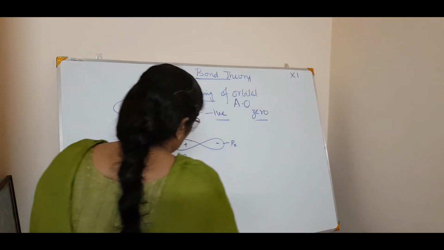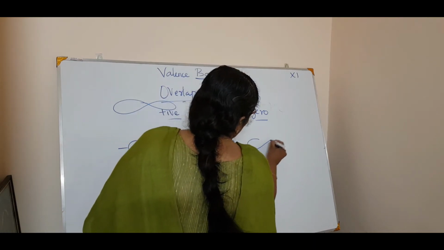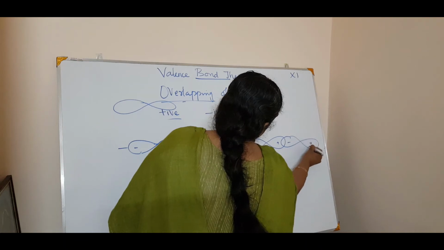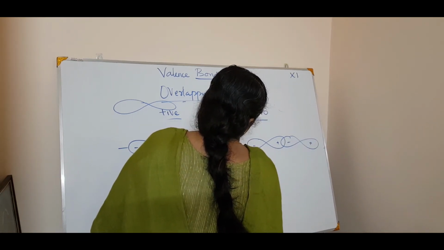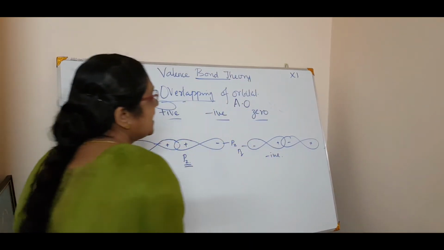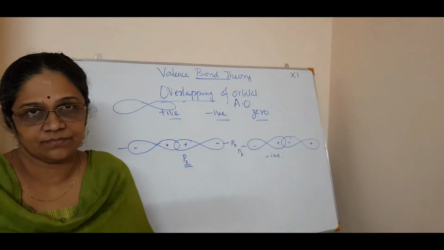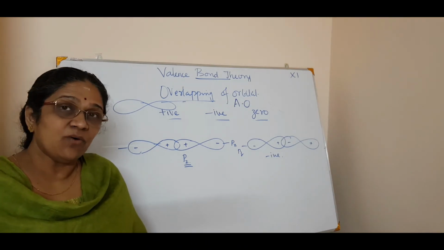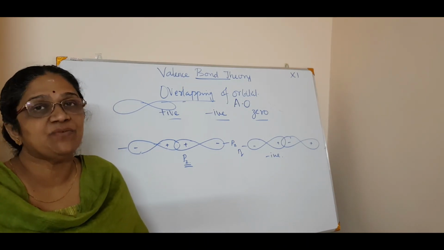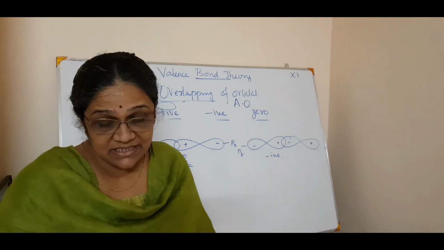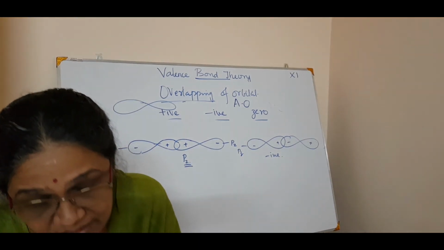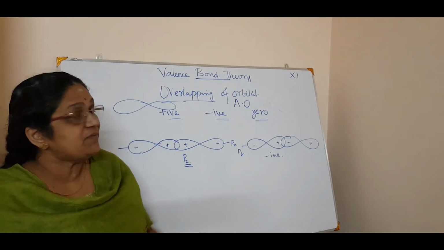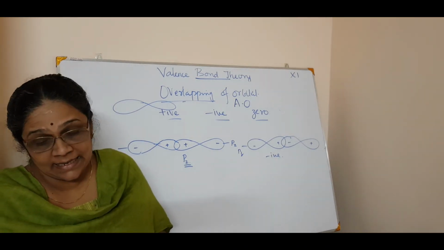If I say this is plus and this is minus, this is a negative overlap. Now you know how this overlap comes. Constructive interference will only make a positive overlap, whereas a destructive interference doesn't make a positive overlap. It will come in the negative overlap. This is the difference between a positive overlap and a negative overlap.